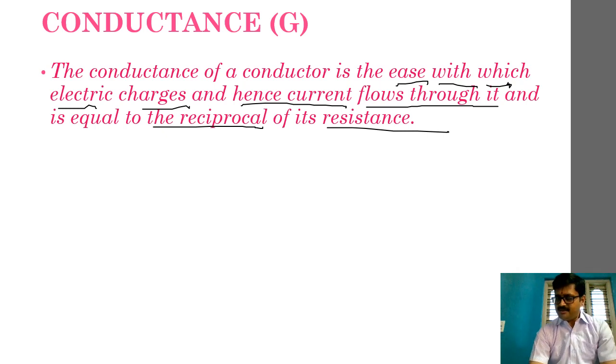So what is conductance? Let us restate it once again. The conductance of a conductor is the ease with which electric charges, and hence current, flow through it, and is equal to the reciprocal of its resistance. Kindly repeat this once. Be thorough with each and every concept that we are learning here, and please remember this definition, as it can be asked for 1 mark. I suppose this definition is clear to all of you. Let me just clear the screen once again for clarity.